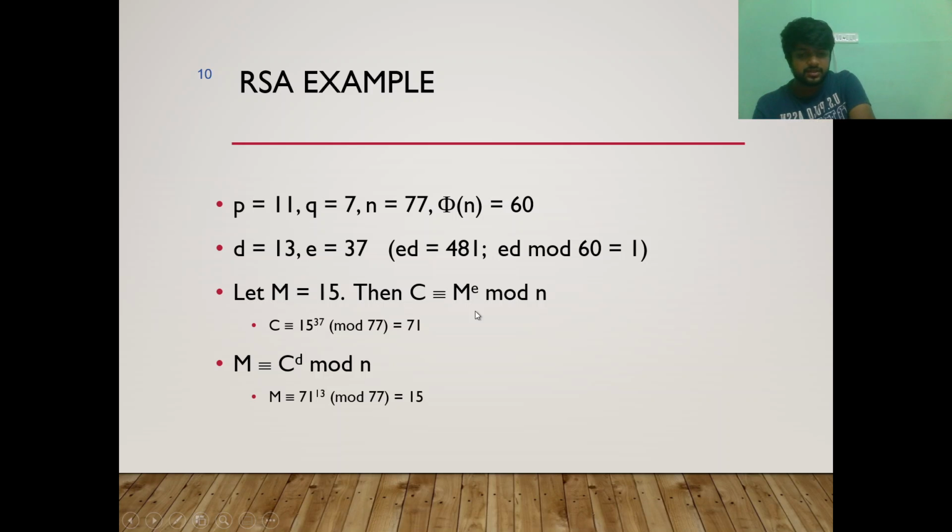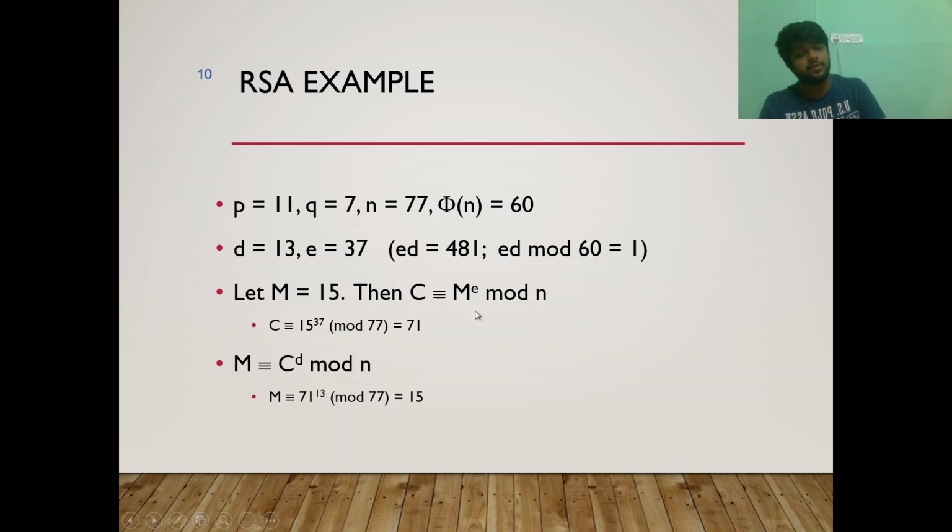So let's choose two numbers, d, which is obviously the private key, and e, which is equal to 37. Once we find e times d, it comes to 481, and when we mod it by 60, which is the phi n function, it is 1. So let m be equal to 15. The message is 15. Then the encrypted message will be m to the power e mod n.